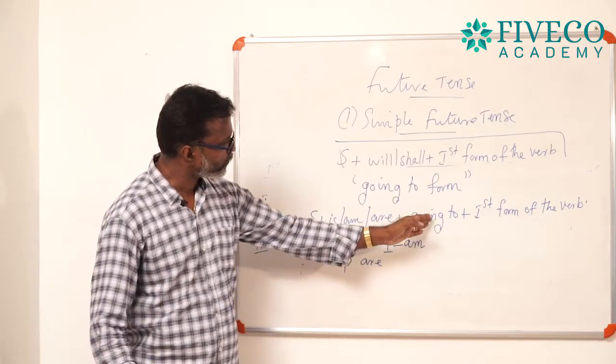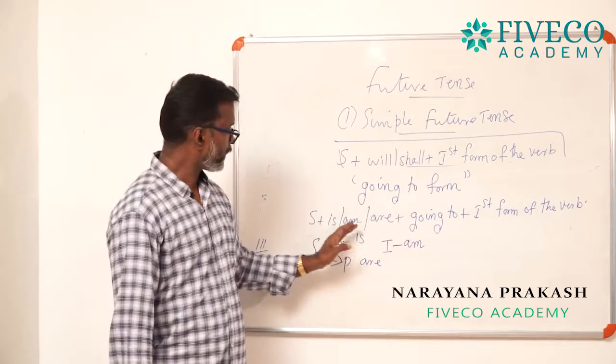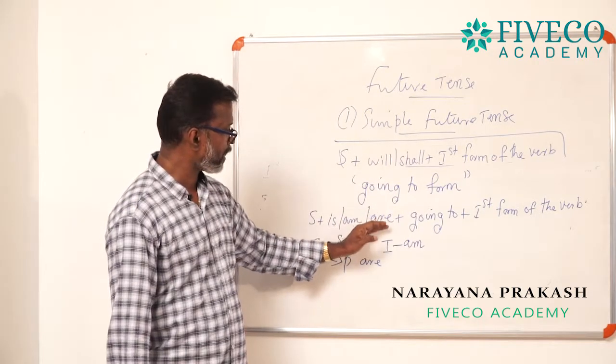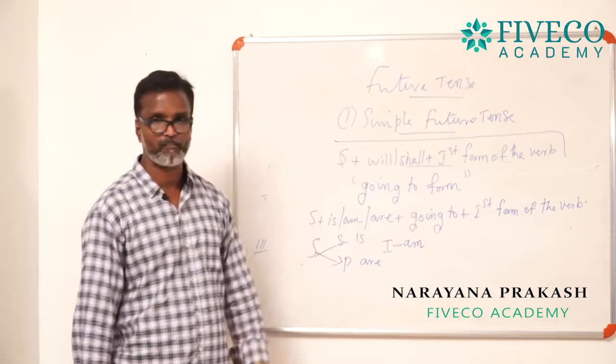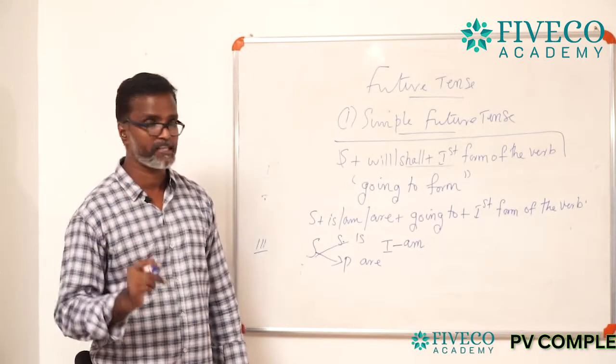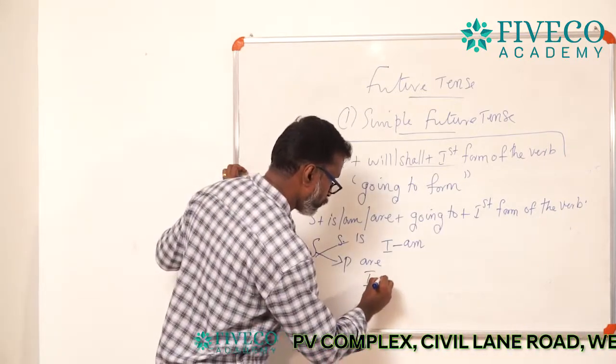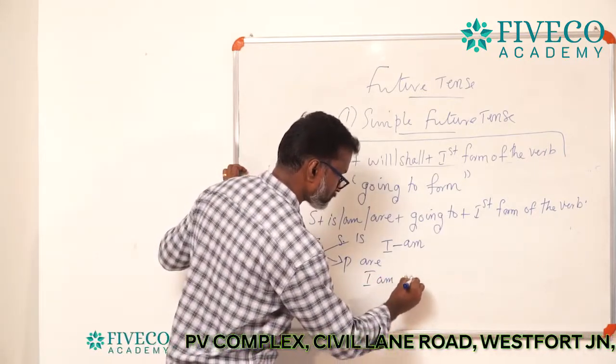Then going to plus first form of the verb, which expresses a future action. For example, I am going to buy a car.